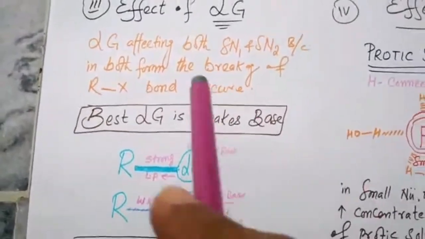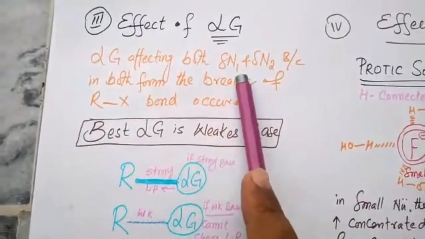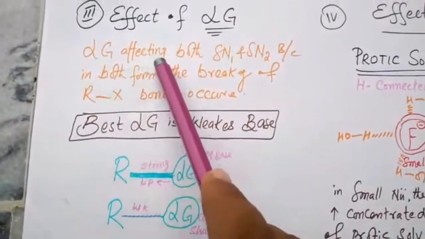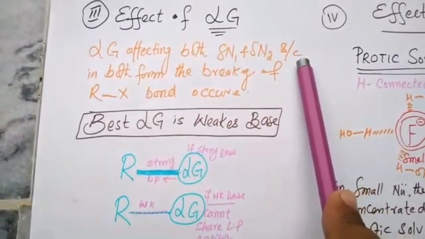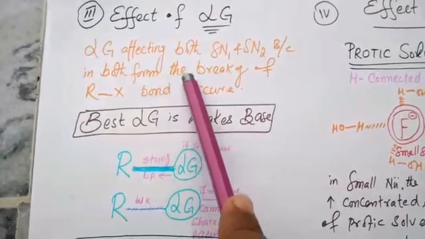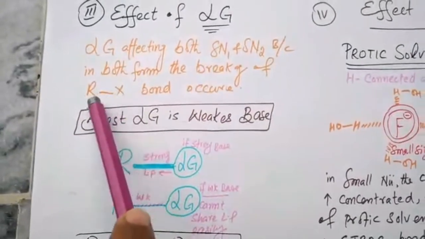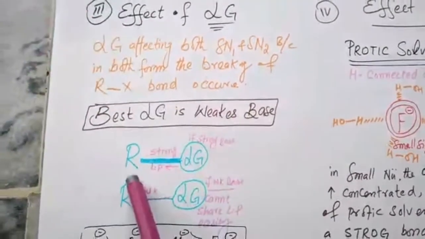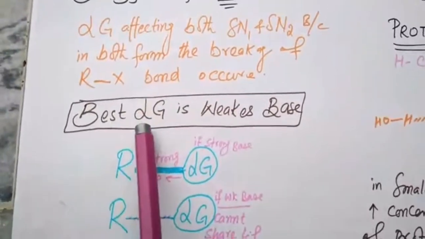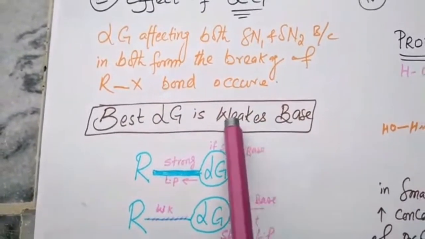Effect on leaving group. Leaving group affects both SN1 and SN2 reactions because in both, the breakage of the carbon and leaving group bond occurs. Remember, the best leaving group is the weakest base.